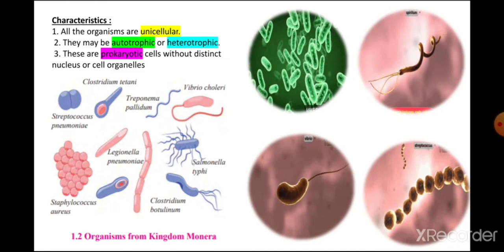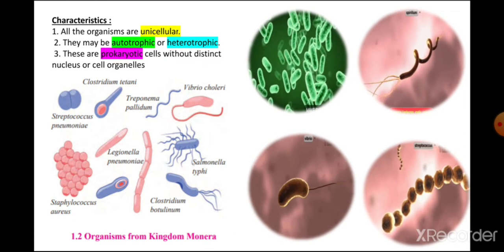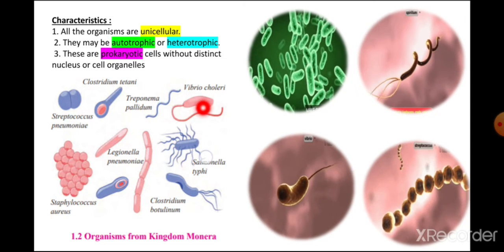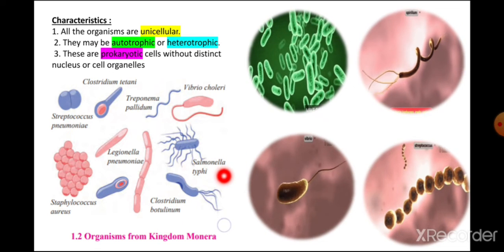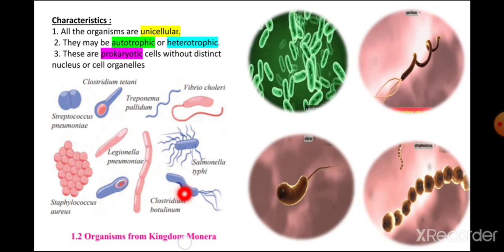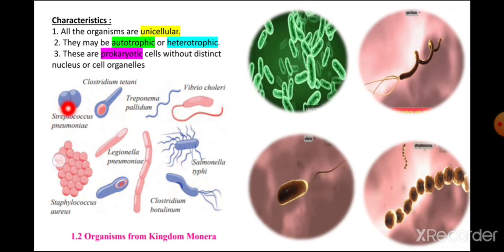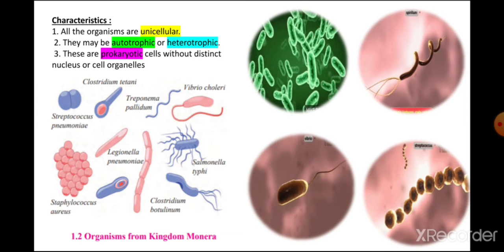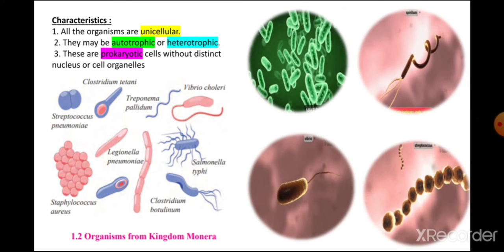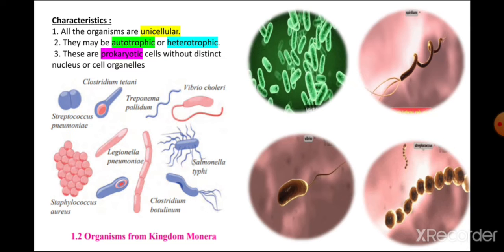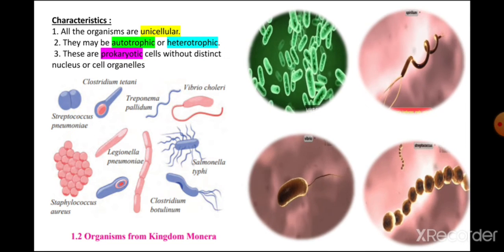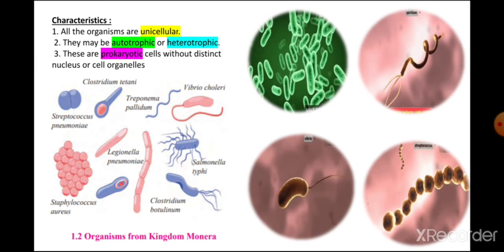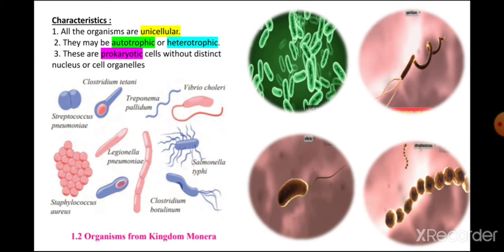There are different types of bacteria included in the Monera kingdom. Those bacteria are Vibrio cholerae, Salmonella typhi, Clostridium, and Streptococcus. Some of these bacteria are responsible for different diseases in human beings, and some bacteria are useful. One such bacterium is lactobacilli, which is present in curd and is useful for human beings.